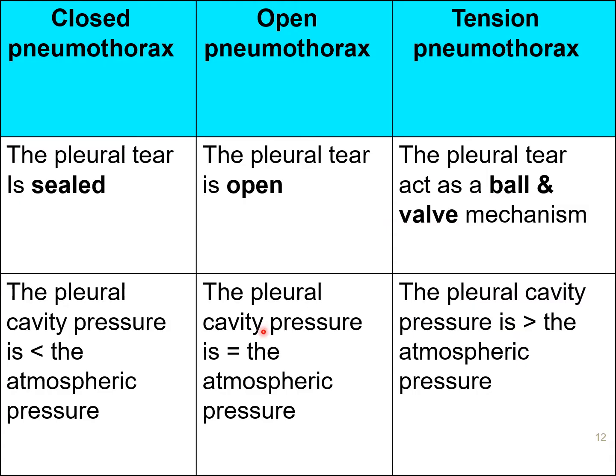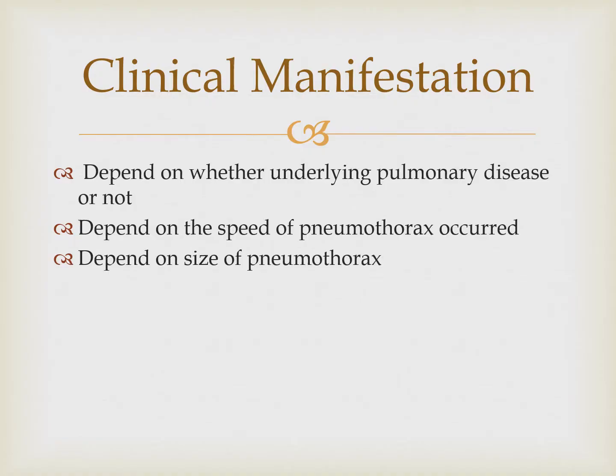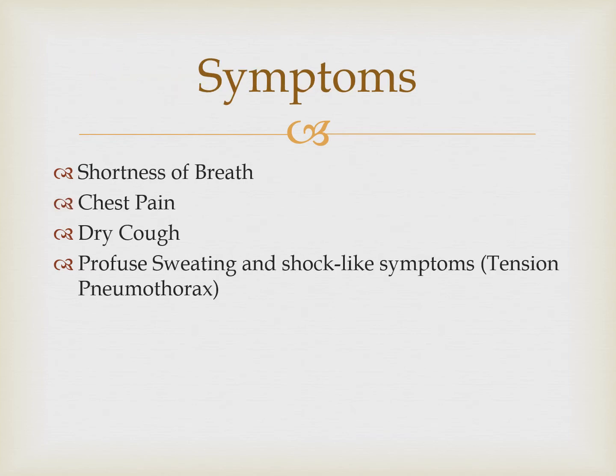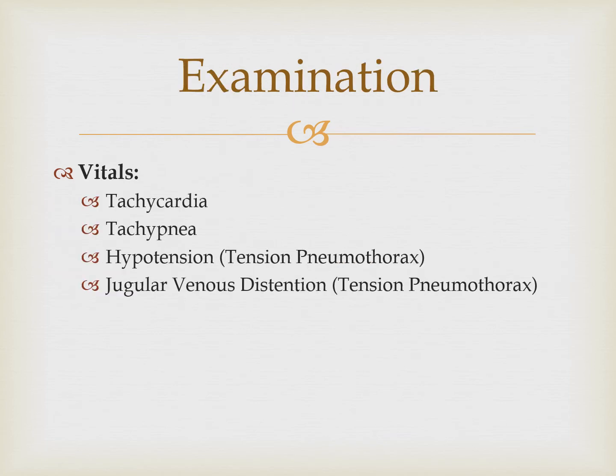The next, clinical manifestations. They depend upon whether the patient has underlying pulmonary disease or not, the speed of the pneumothorax, and the size of the pneumothorax. So what are the common symptoms? The most common symptom of pneumothorax is shortness of breath or dyspnea, followed by chest pain, dry cough in some patients, and profuse sweating and shock-like symptoms in tension pneumothorax.